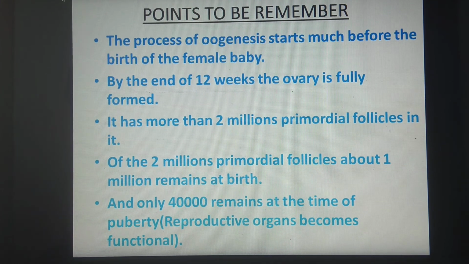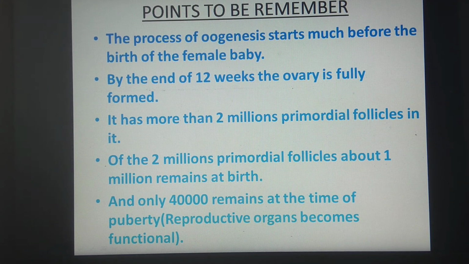So see the points properly, note them. Important points are these. So at the time of puberty, only 40,000 primordial follicles will remain inside the ovary.